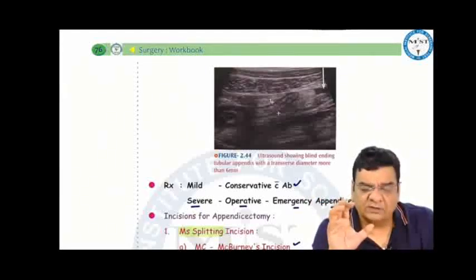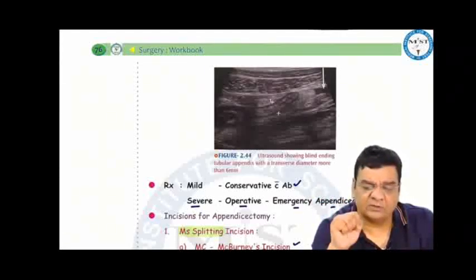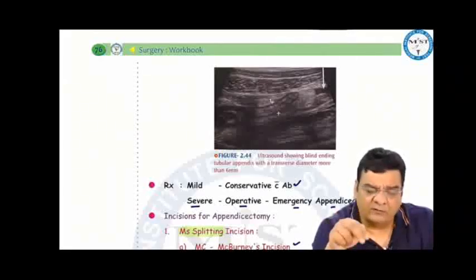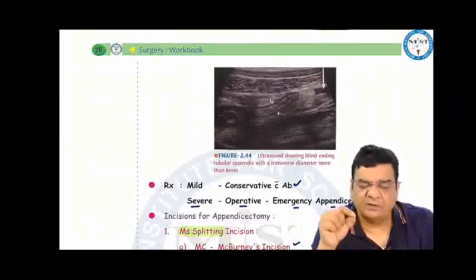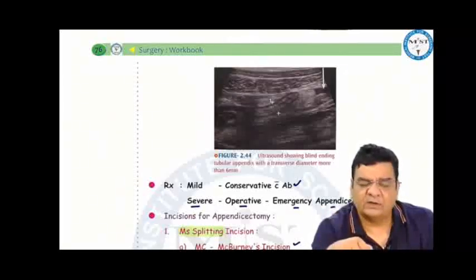Generally, we are using muscle splitting incision. In this, we cut the skin, subcutaneous tissue, and external oblique aponeurosis at McBurney's point usually, and then we put an artery forceps into the internal oblique and transverse abdominis muscle and just split the muscle fibers. And then we see the peritoneum in front of us, pinch the peritoneum and bring it out. And then we go inside the peritoneal cavity and do the appendicectomy.